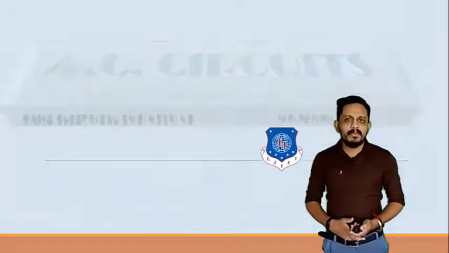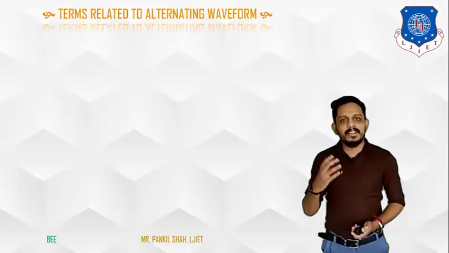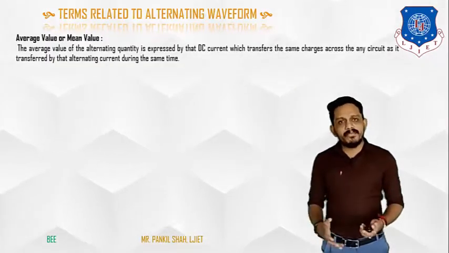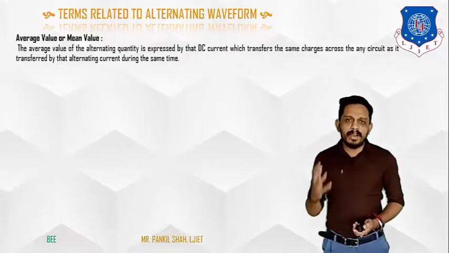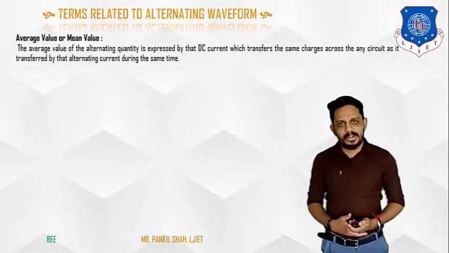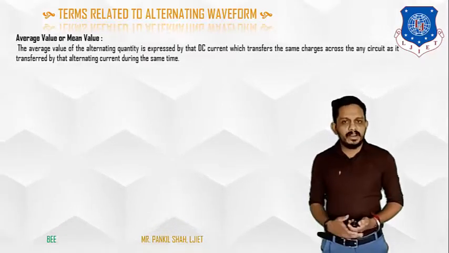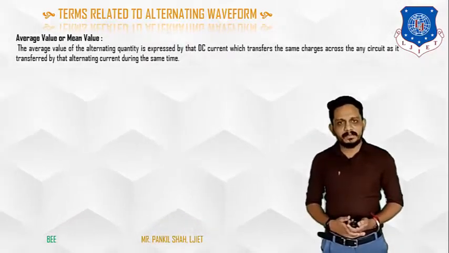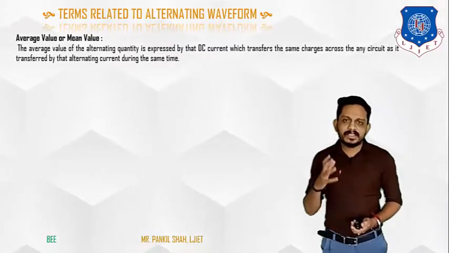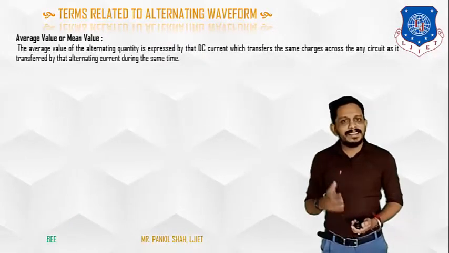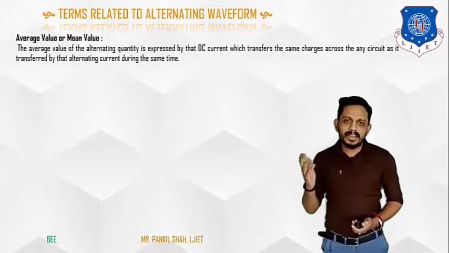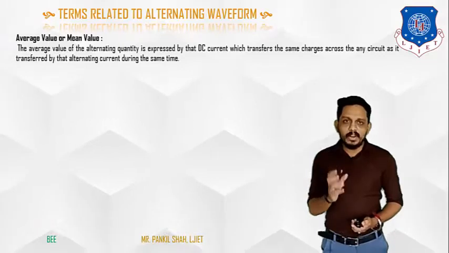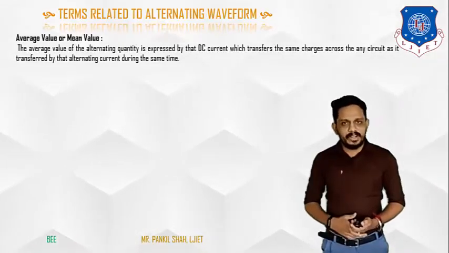Let's begin with the first definition, and the first definition is average value. The average value is the value of the DC quantity which, when allowed to pass through any electric circuit, transfers the same amount of charge that has been passed through by the AC quantity.